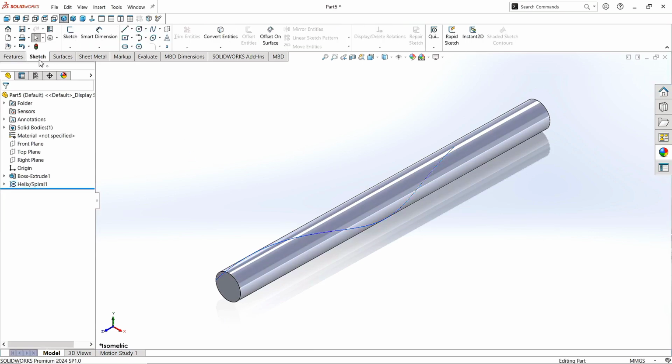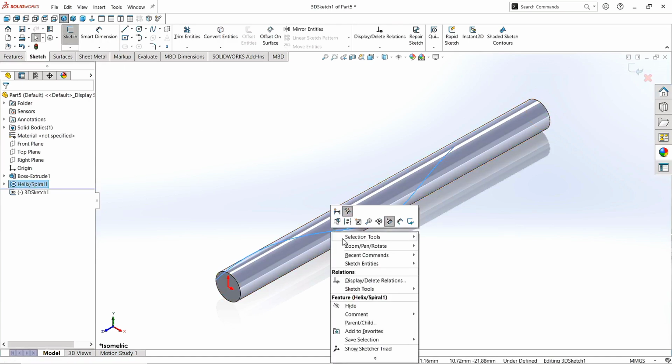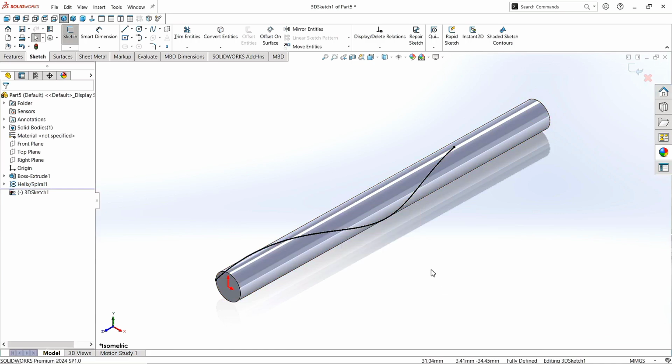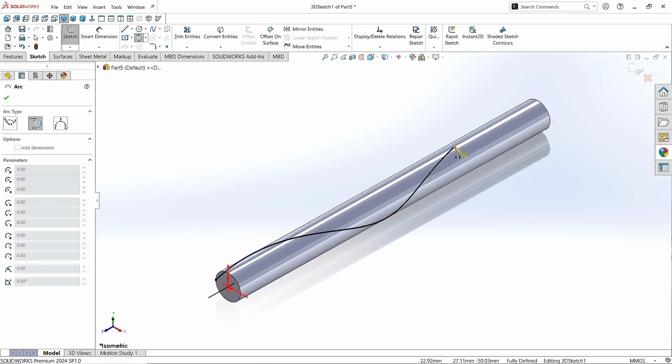Now go to the sketch and take the 3D Sketch command. Click on this helix. In Sketch Tools, click on Convert Entities. Now go to the arc and click on Tangent Arc command. Click here and draw an arc like this. Click Exit.